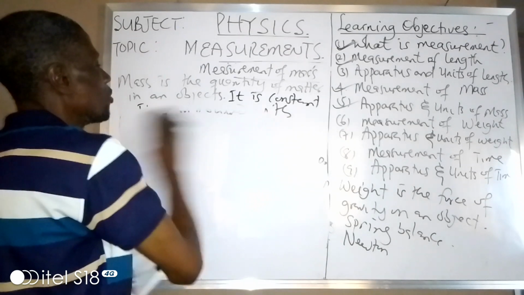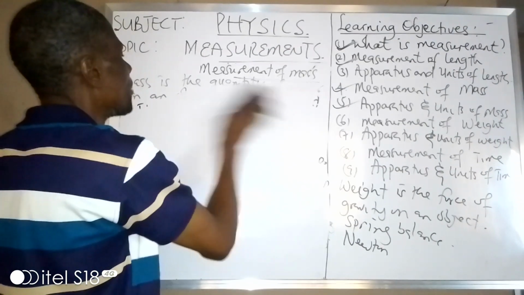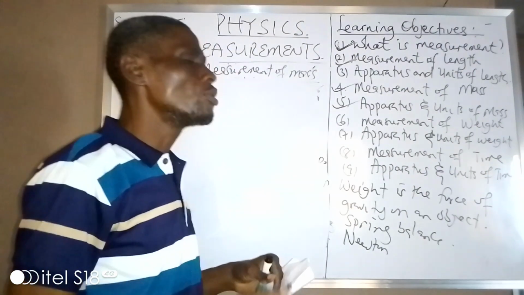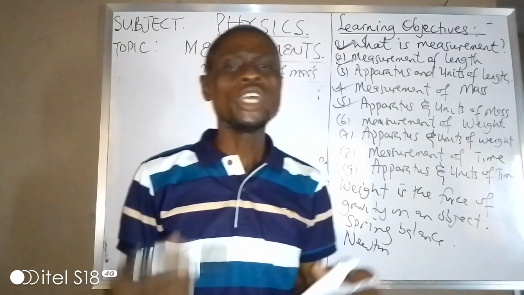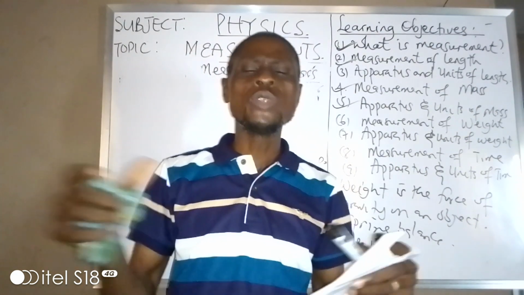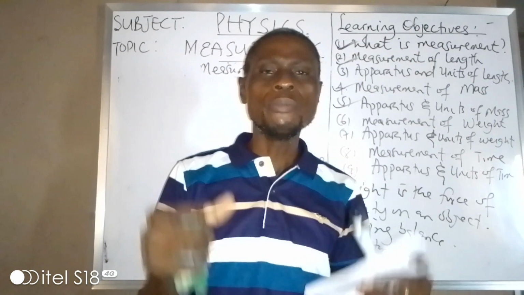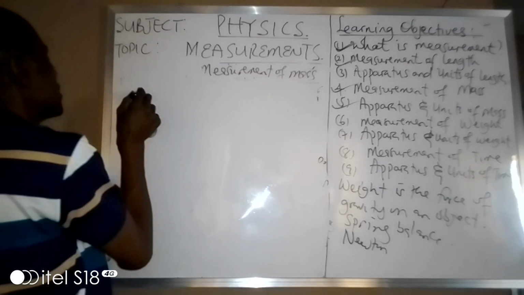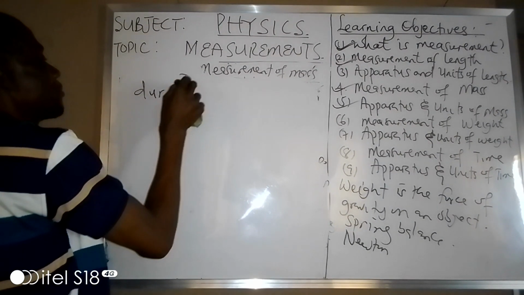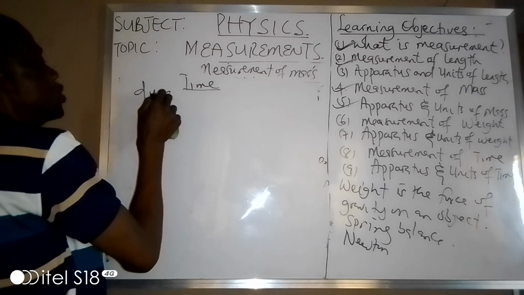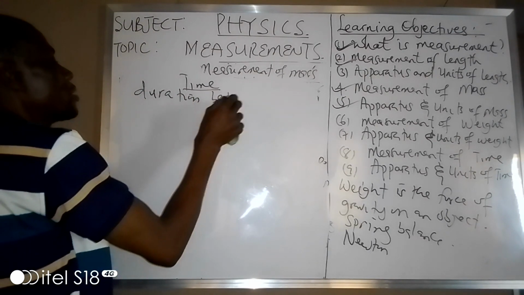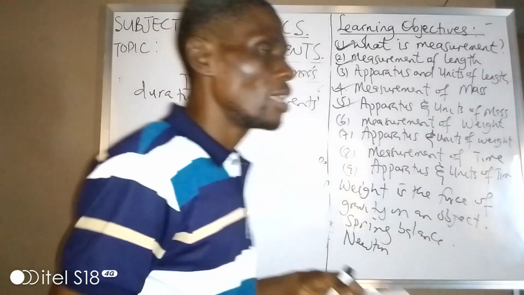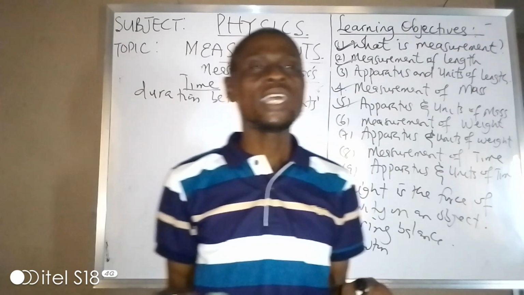What is time? When you are talking about time, it has to do with rotation. Time is the duration between two events. That's what we call time, the duration between events.